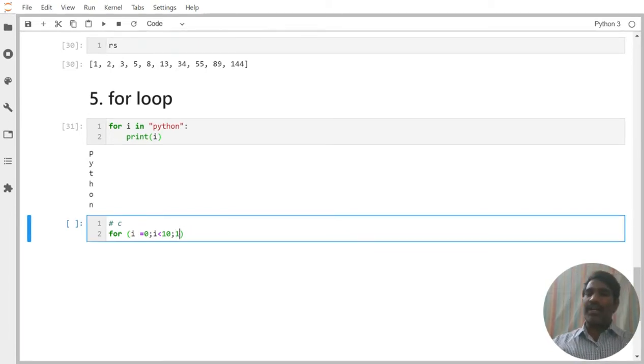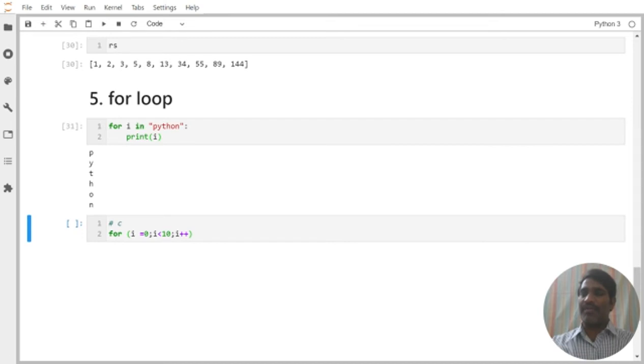But in our for loop, did you write these three things here? No. But still it is working. It will start by default with the first letter, end by default with the last letter, and each time it will increment by one position. That's how it is working actually.